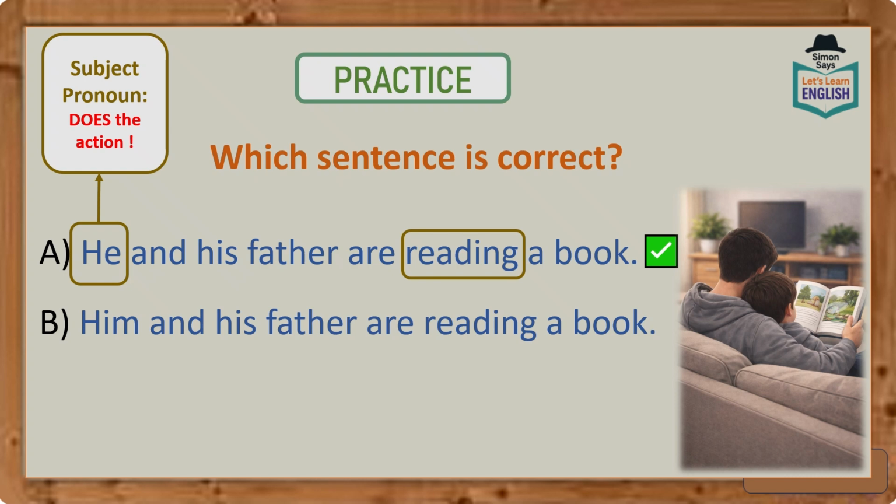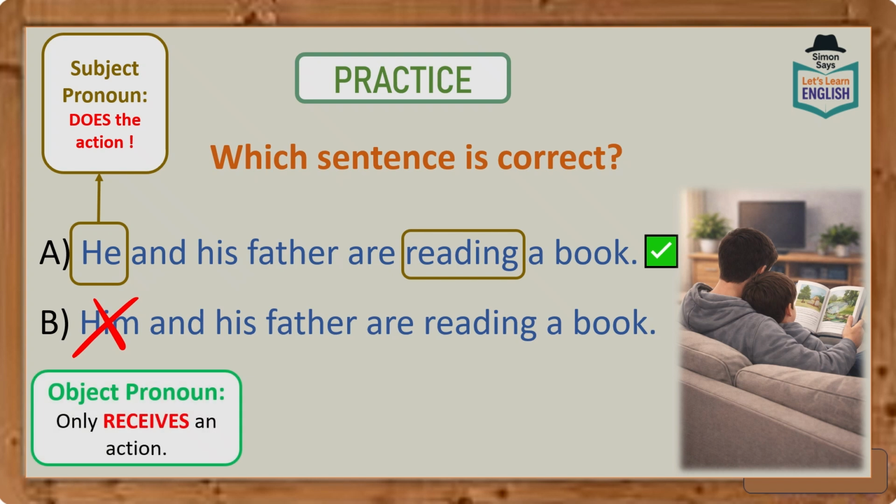But what's wrong with B? Now, him is an object pronoun, and an object pronoun can only receive an action. So this sentence cannot be correct. We need a subject pronoun, as we have in the first sentence.